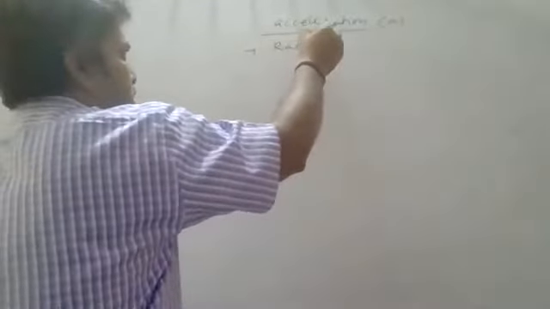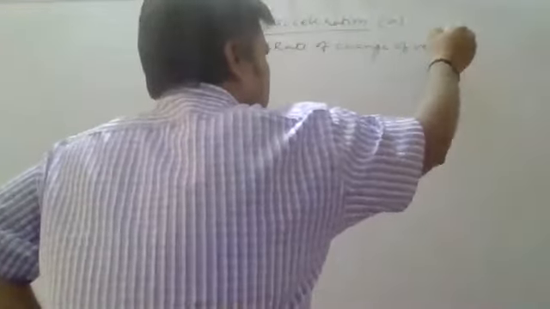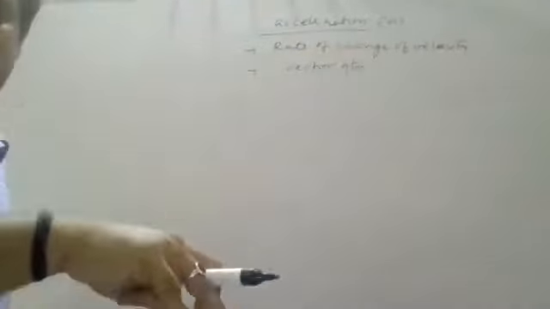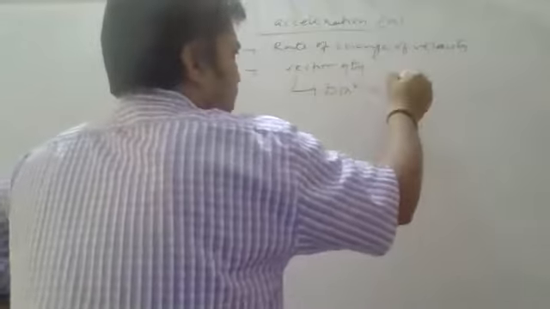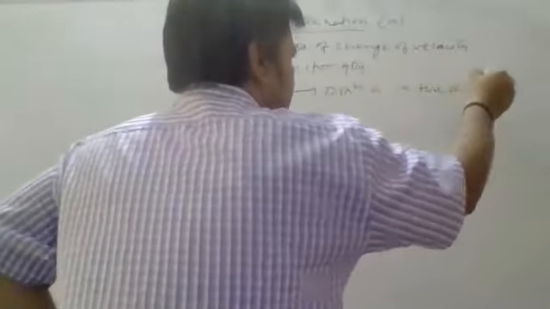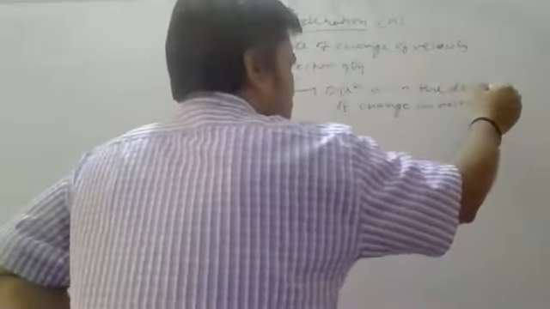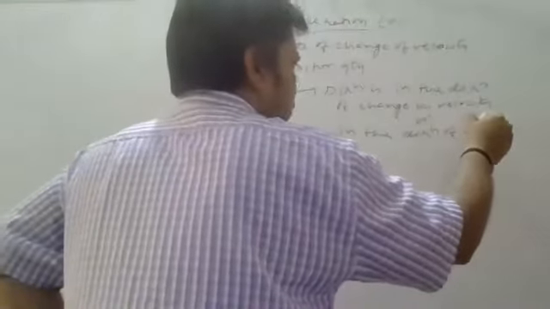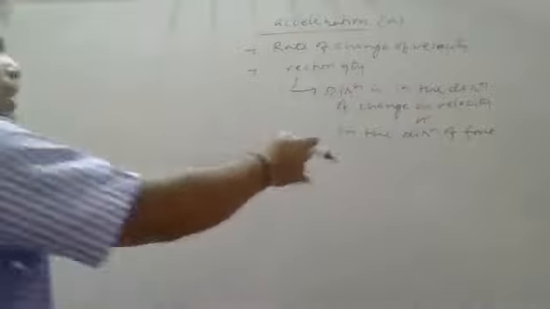For the acceleration, see what is acceleration? It is rate of change of velocity. It is a vector quantity. If it is a vector quantity, then what is the direction? So I will say direction is in the direction of change in velocity, or I can say in the direction of applied force. For velocity change, we need a force, and whatever the direction of force, that will be the direction of acceleration also.